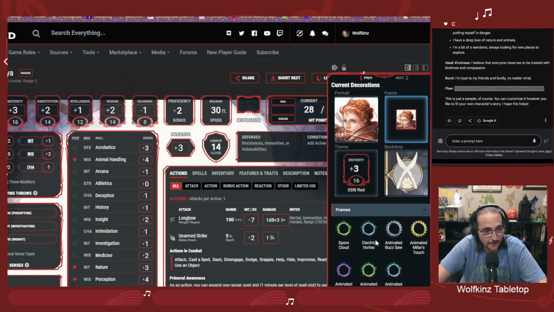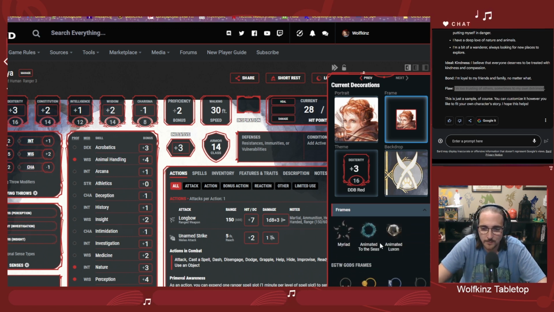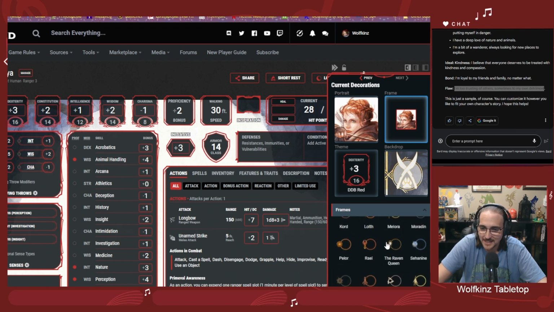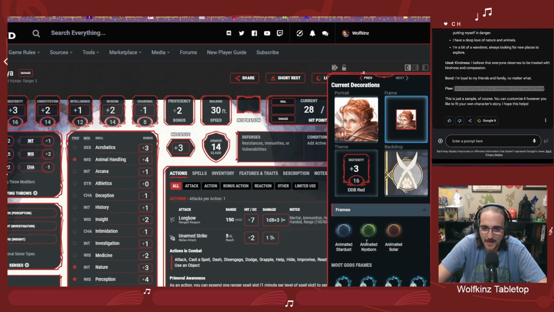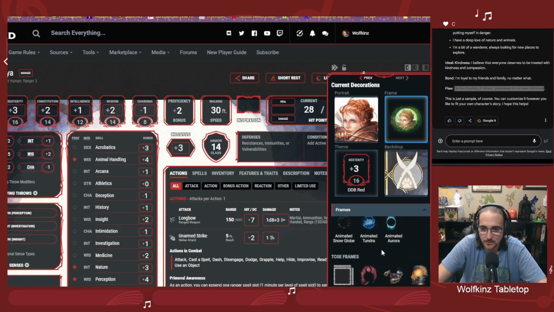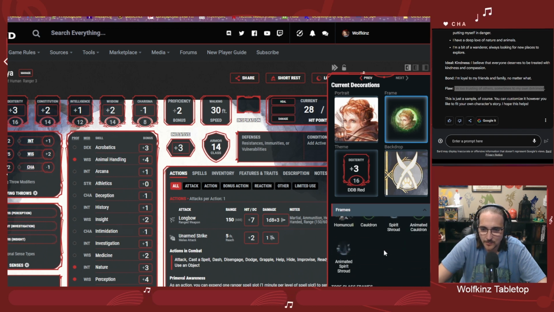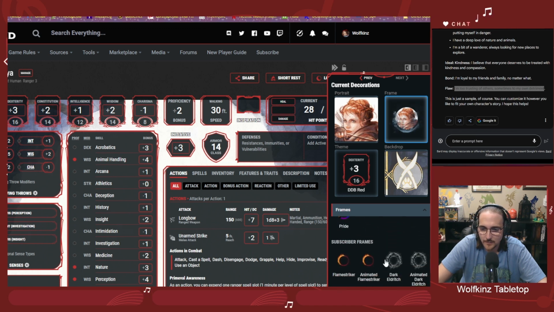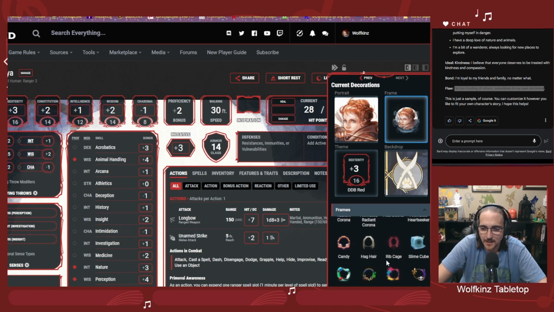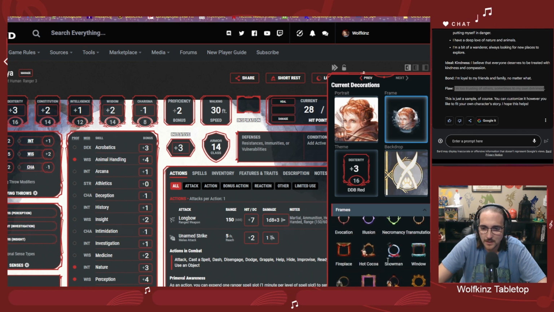Now you'll notice I do have a lot of frames. You get these frames from pre-ordering books, and so far I've pre-ordered everything, so I do have a lot of frames to choose from. Some of them we can go right by because they're not really going to fit. I do think green kind of fits, just an animated one, so we'll leave that there for now as a placeholder. But let's see if we can find anything that fits a lot better. Oh, animated spirit. Those are animal spirits, though. Let's see. Vampiric mist. That's a cool one, but not really what we're looking for.